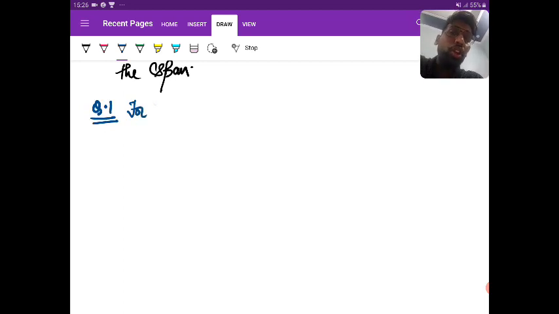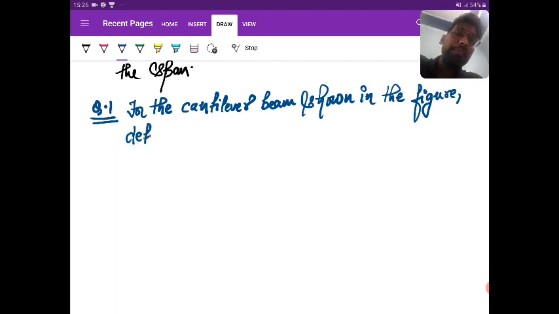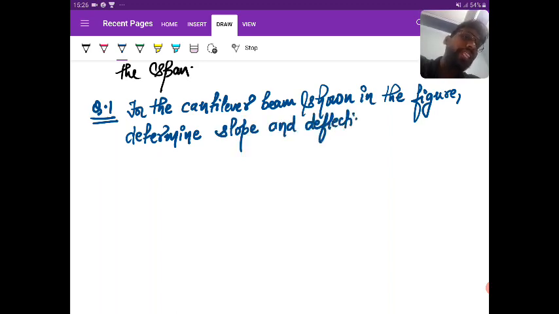For the cantilever beam shown in the figure, determine slope and deflection at the free end.